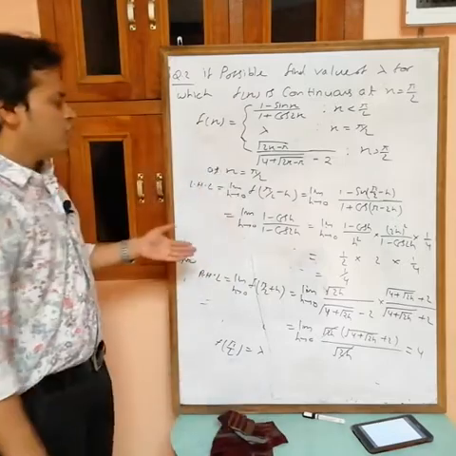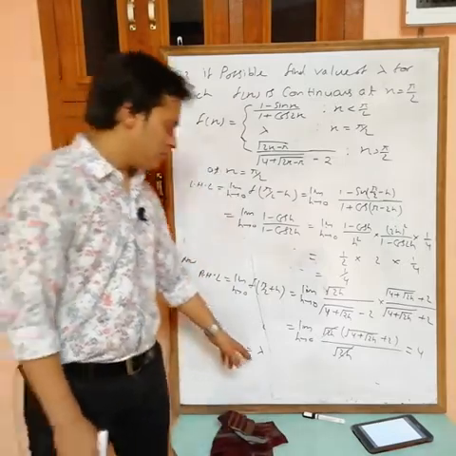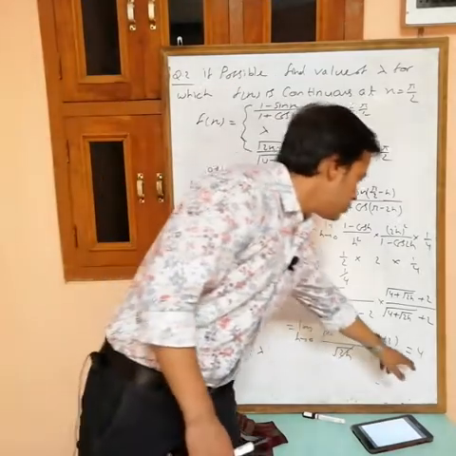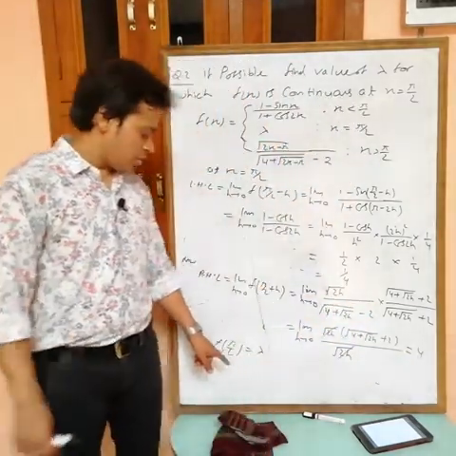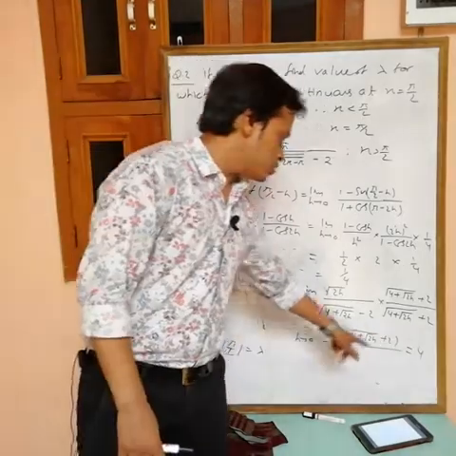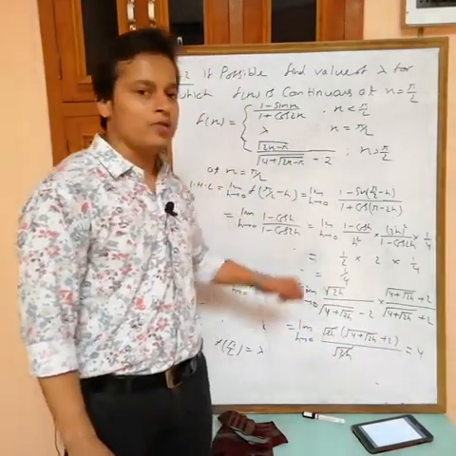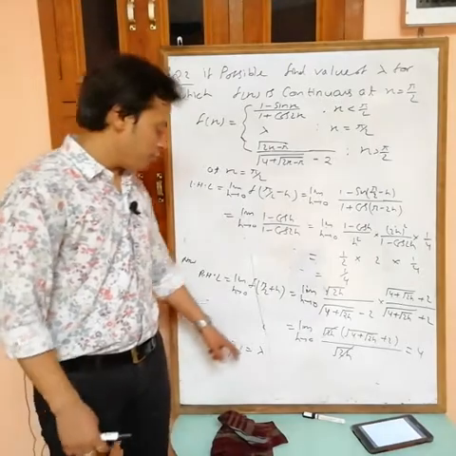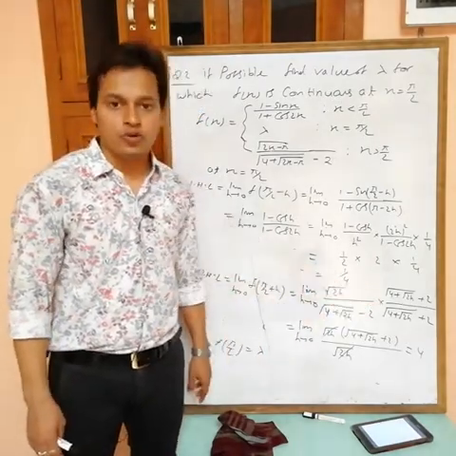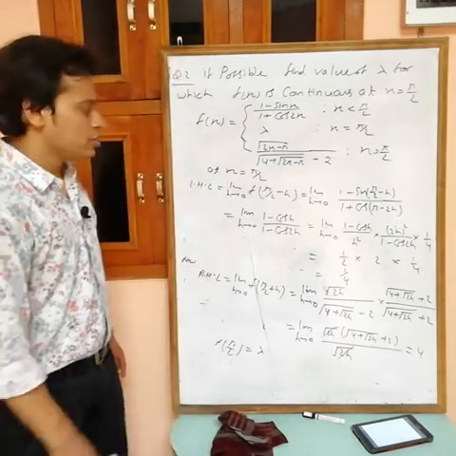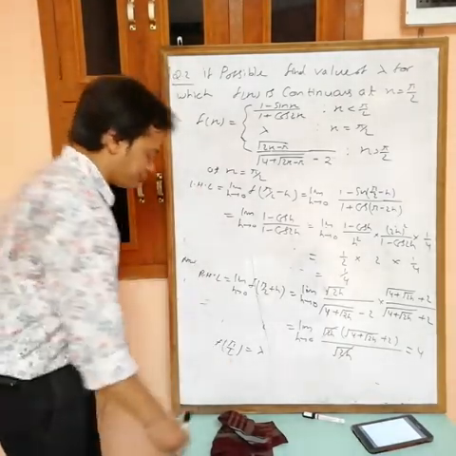Now for any value of lambda, these three values can't be equal. Suppose I am taking lambda equals 4, then f pi by 2 is equal to RHL, but now this is not equal to LHL. If you are taking 1 by 4, then this one and this one are equal, but not equal to 4. So not possible.